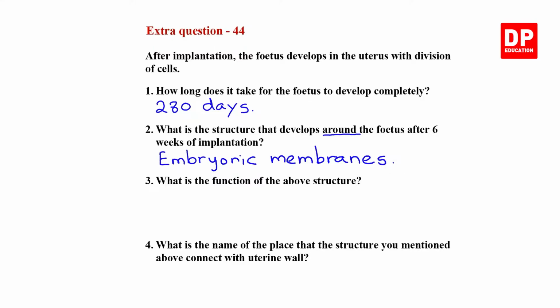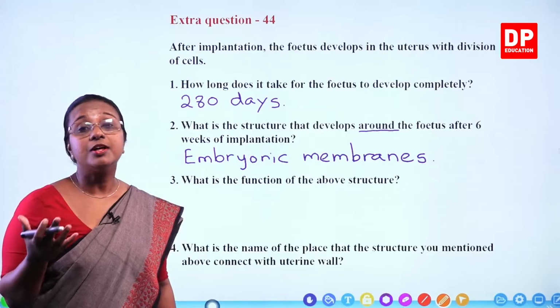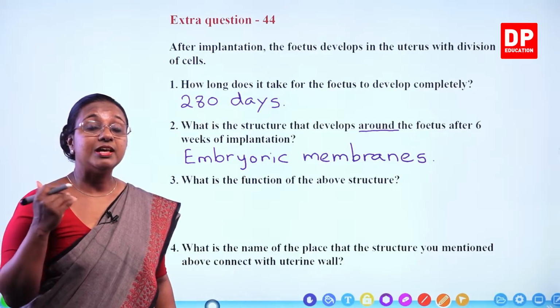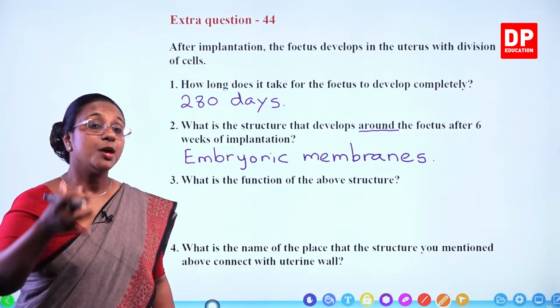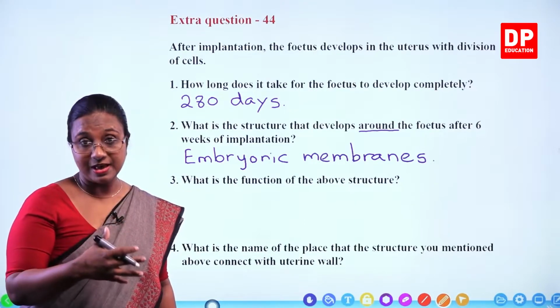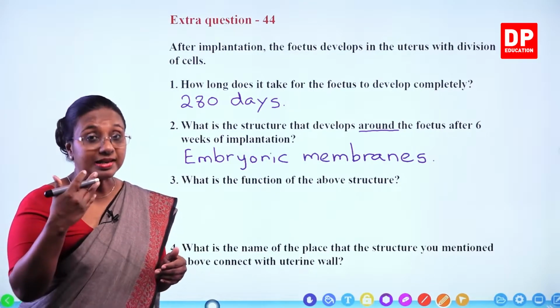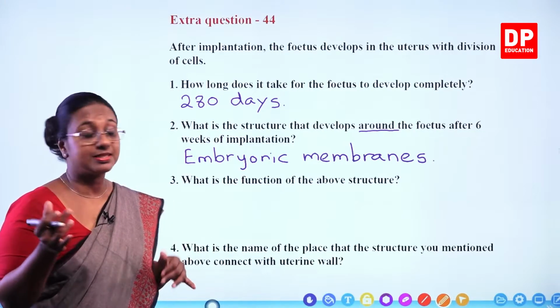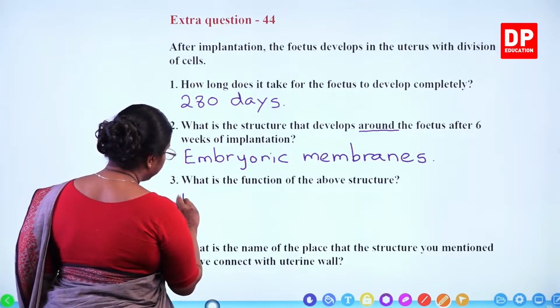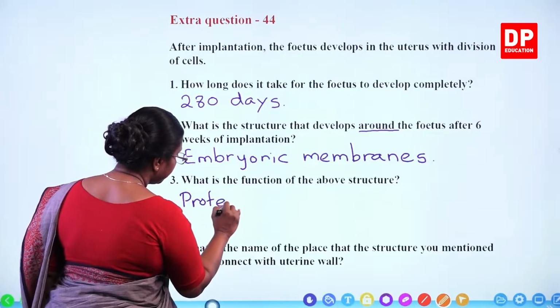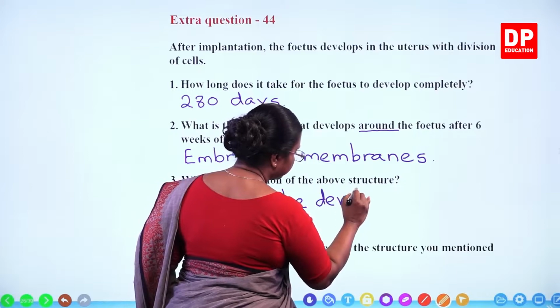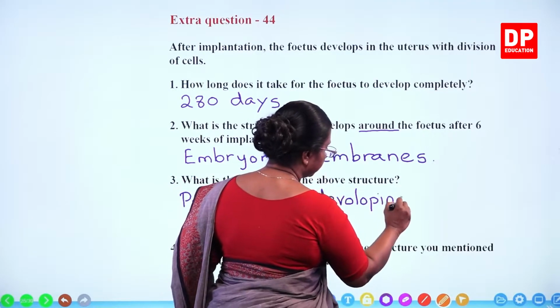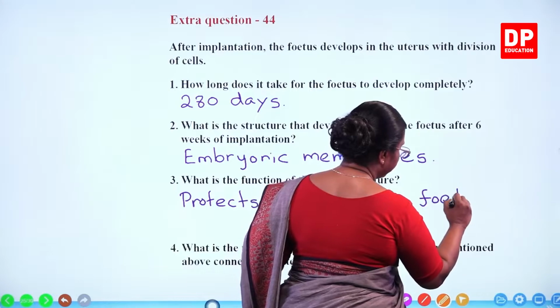What is the function of the above structure? It provides a medium for the fetus to develop, and also it protects the developing fetus. That's the main function, because the embryonic fluid is where the fetus is sunk, but the embryonic membrane protects the fetus. So we can say it protects the developing fetus.